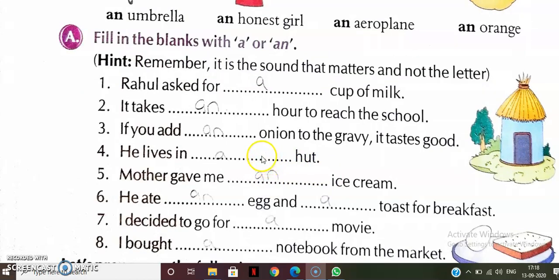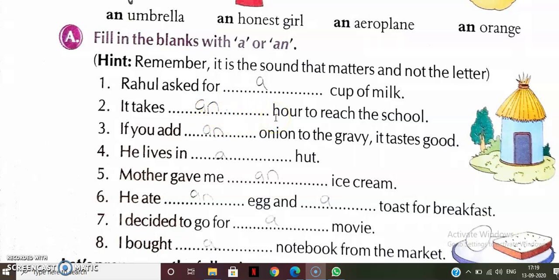Fill in the blanks with a or an. Rahul asked for dash cup of milk. So, Rahul asked for a cup of milk. It takes dash hour to reach the school. It takes an hour. Why an?